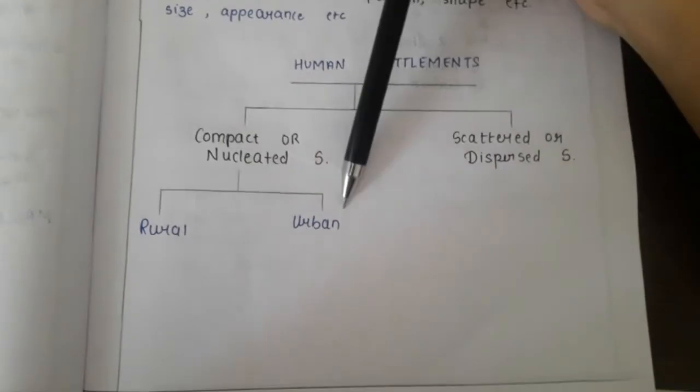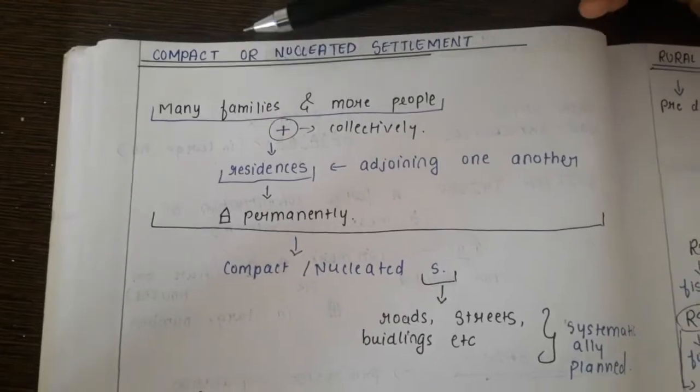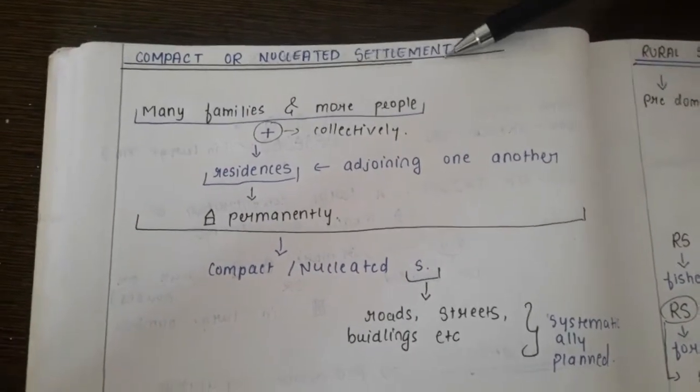And compact and nucleated settlements are divided into two more types, that is rural settlements and urban settlements. Let's see them in detail. First, we'll understand compact or nucleated settlements.